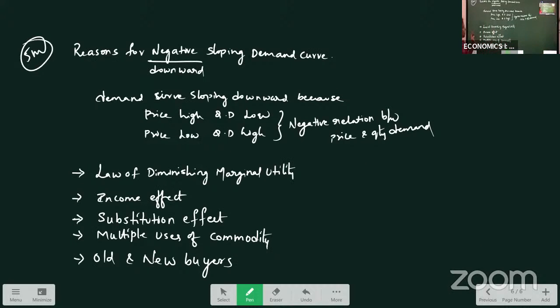Next 5 marks question you have done: reasons for negative or downward sloping demand curve. So you will write down the introduction and you will explain these points. These all points you have to explain in 3 meaningful points, or 2 lines you write about each one. That answer is enough for you. Just go through what all answers we have done today.